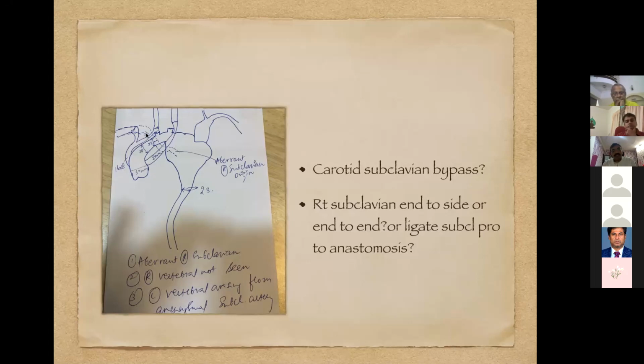In this case, there were certain issues. When we do debranching to the aberrant artery, should we ligate this artery here? Because we don't know where the vertebral takes off. It's very difficult to dissect this part of the aberrant right subclavian artery. So we did a side-to-side anastomosis here. If I do the carotid subclavian bypass in the same sitting, by the time I come for the TEVAR 48 hours later, because of the competitive flow in the aneurysmal left subclavian artery, our graft might shut down. So we reserved the carotid subclavian bypass for the day of the TEVAR.